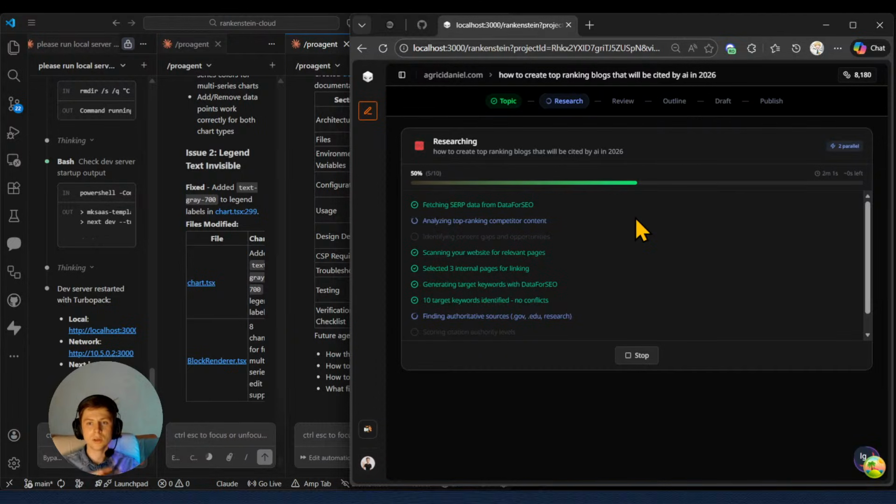So yes, you can see it does take some time, maybe 2 minutes. It can take maybe up to 3 minutes. But at least this ensures that the content created is no AI slop and is properly written with factual data. Yeah, because that's the most important thing. And this is what also makes Rankenstein the top ranking article creator in the world.